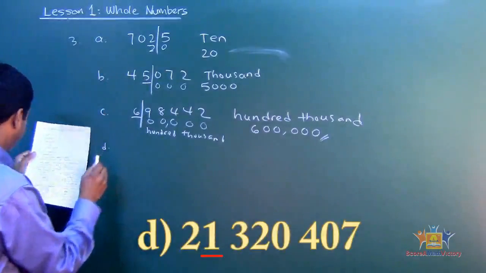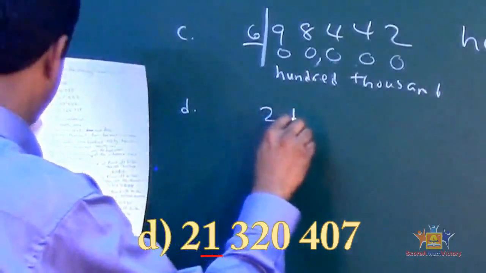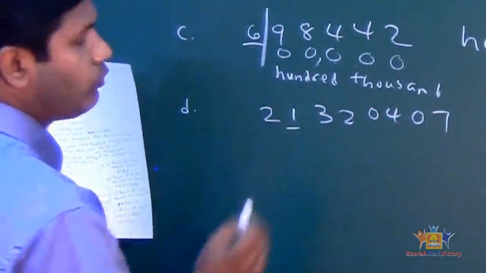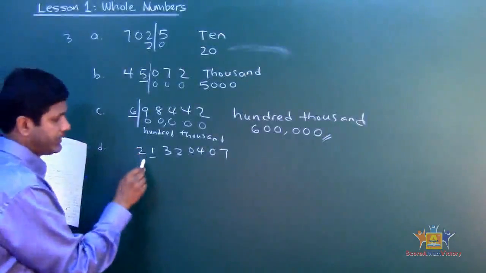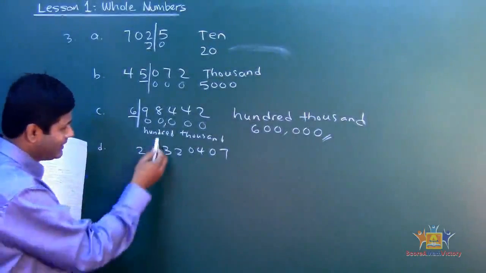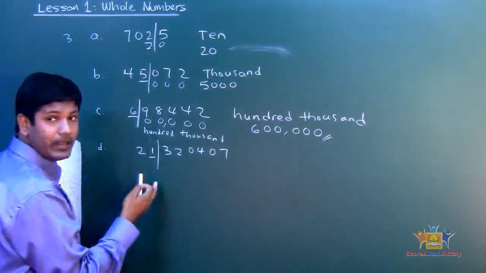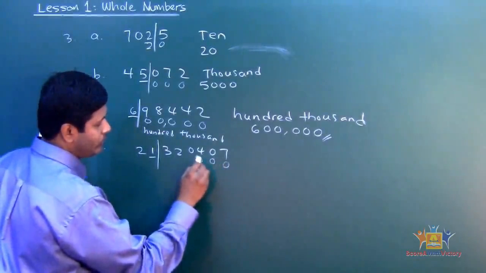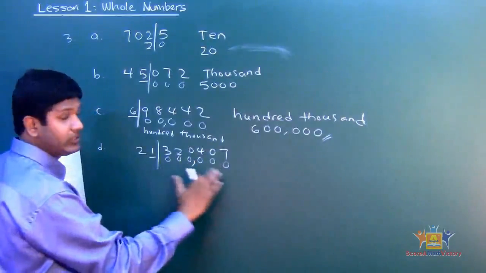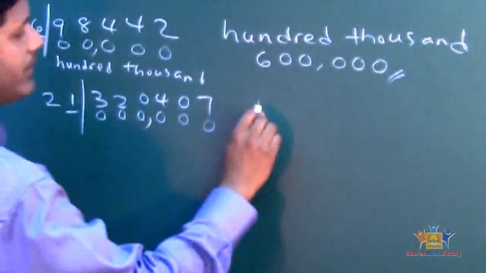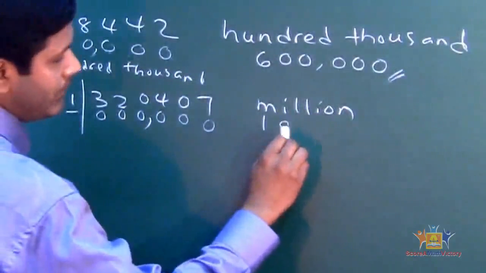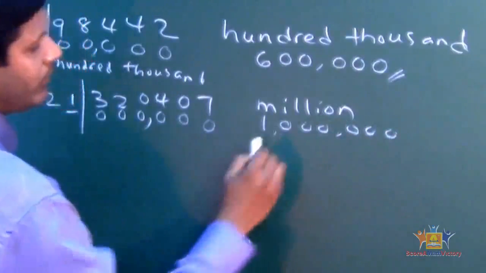Alright, okay, let's look at D. And D was given 2132047, and the number that was underlined was 1. And where do I put the line? Do I put the line right there? No, Mr. Mac, it's right here. Exactly. Good job. Proud of you. You put the line right there, okay? And then the moment you put the line, you put the zeros. 1 2 3 4 5 6. Alright, so count 1 2 3, put a comma. There are 6 zeros. That means what? Million. It's under the million family. Okay, so the 1 is under 1 million. Exactly, 1 million. Alright, okay, good.